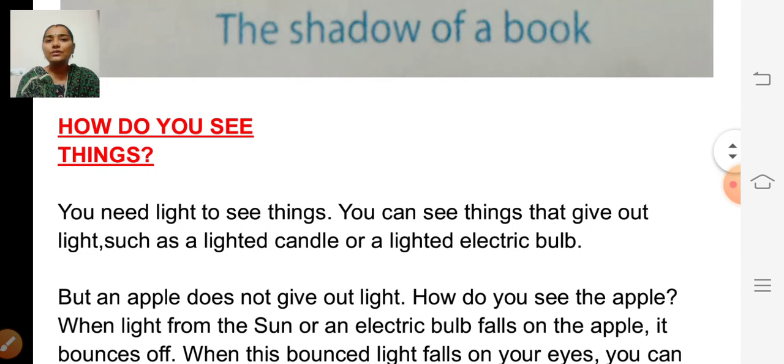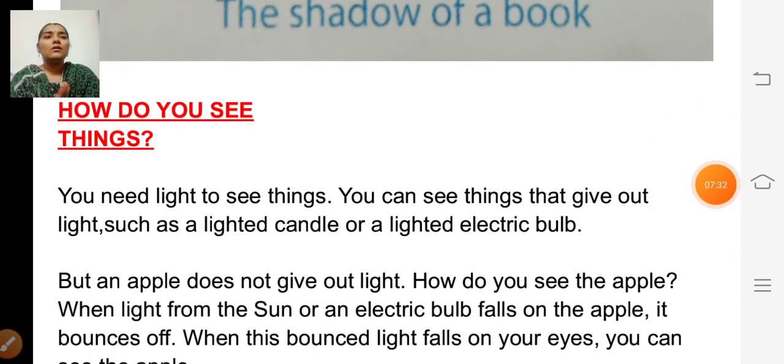Next one, how do we see things? We can see things like the sun, electric bulb, candle. These are all the things that give out light, isn't it? So we can see the things that give out light. But there are so many things that do not give out light, like table, chair, book. Then how do we see those things?